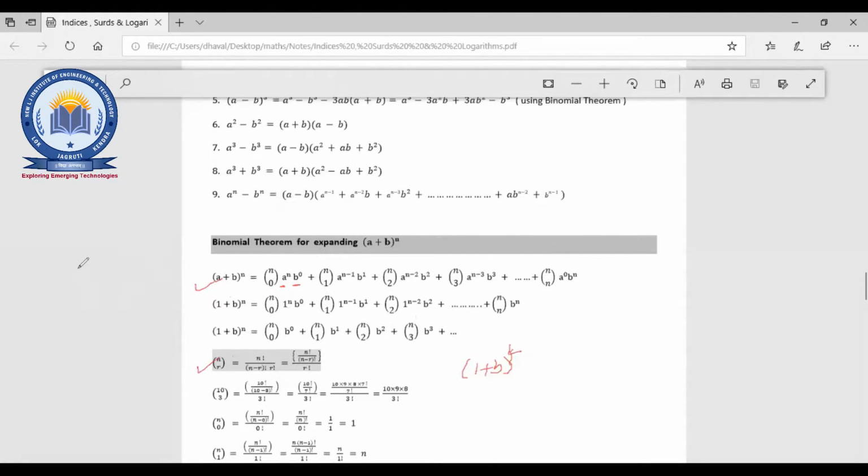So just apply that concept to this equation, and you will get your answer. One of the answers is 1 plus 4b plus 6b square plus 4b cube, plus b raised to 4. Fine.